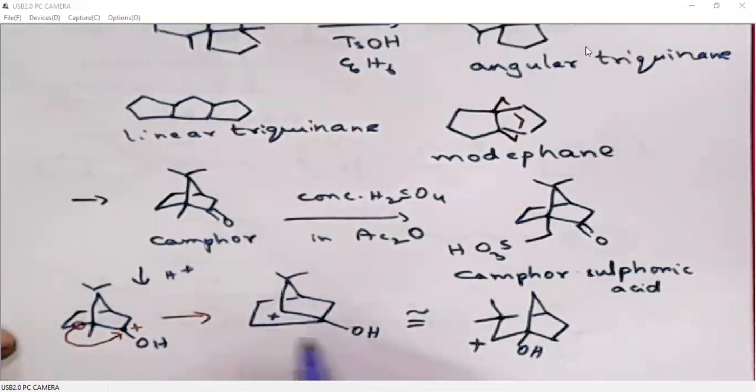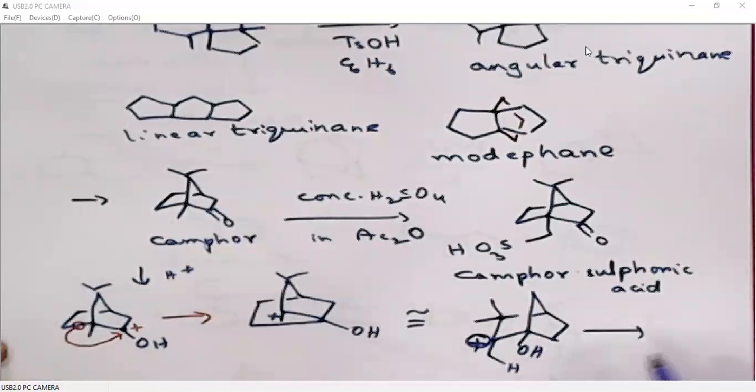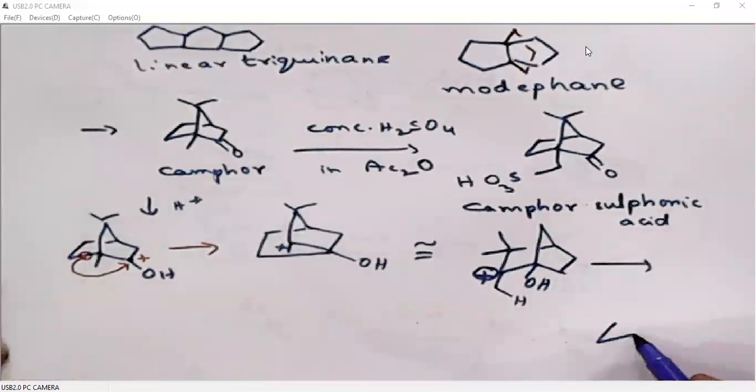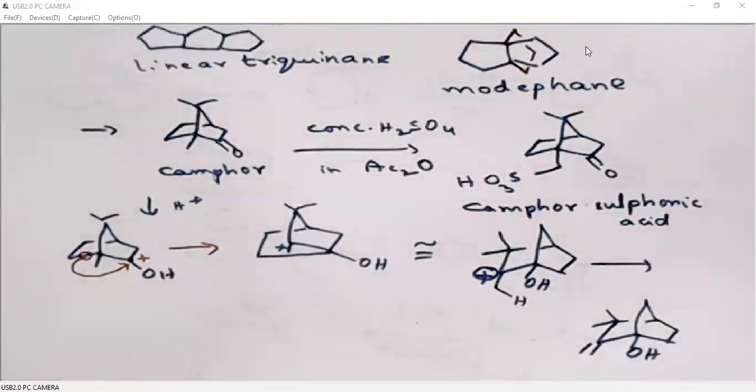Oh, sorry, we also have one more methyl group. Then this tertiary carbocation, on loss of a proton from this methyl group, will generate an alkene like this. Please understand how this conversion is happening.